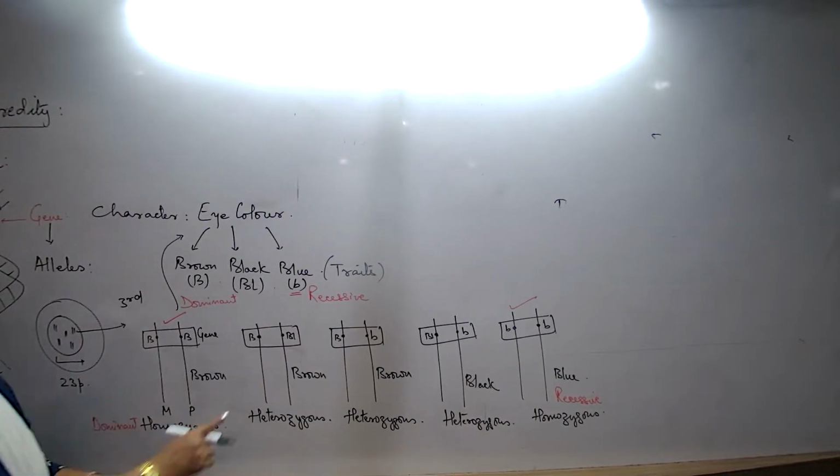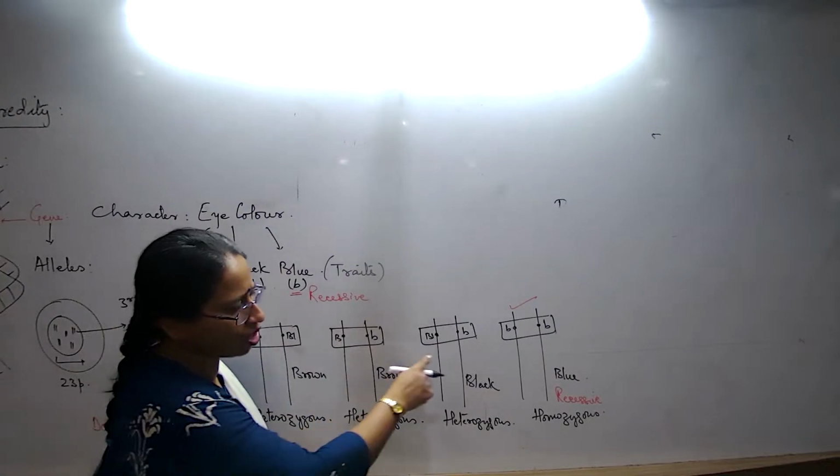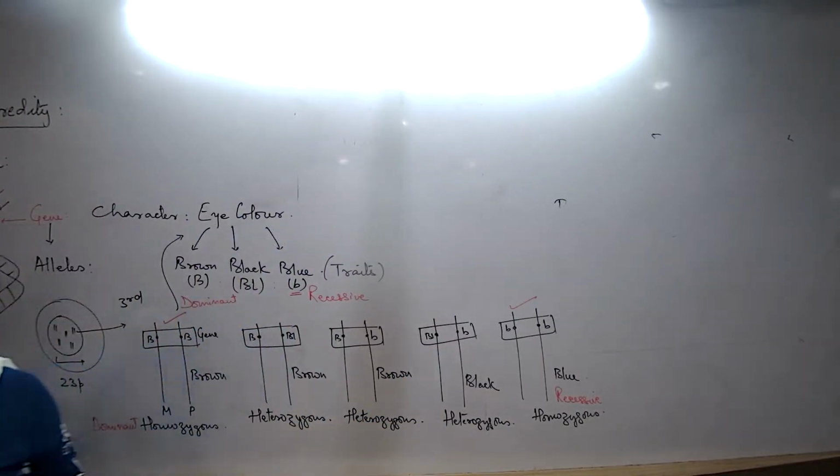But heterozygous, this is also heterozygous. This is also heterozygous. Heterozygous can be in different forms. Did you understand this? So we are talking about a concept of homozygous allele.